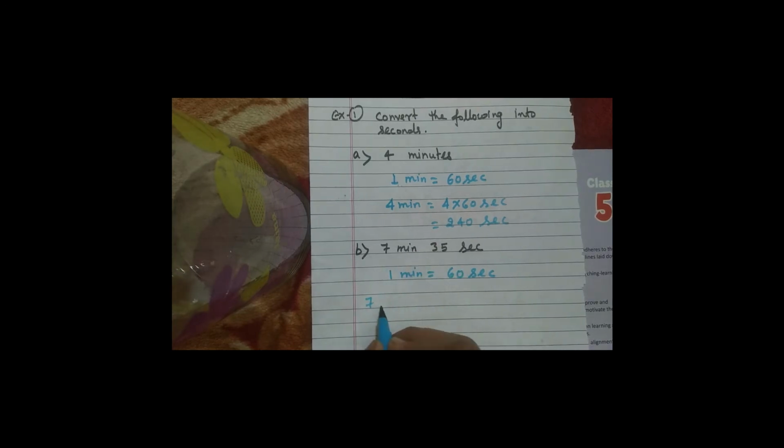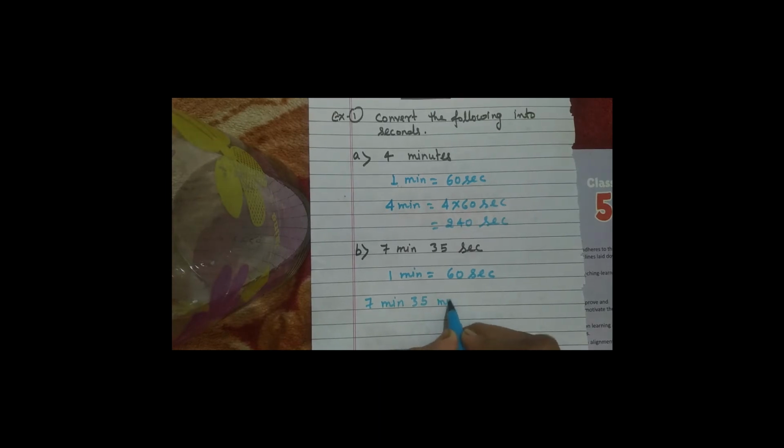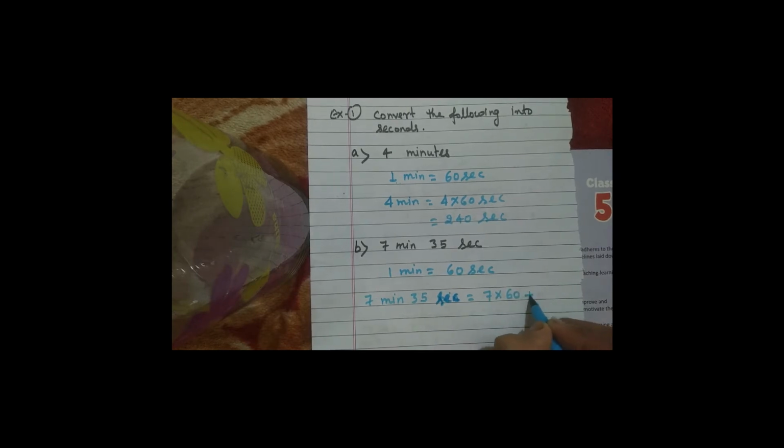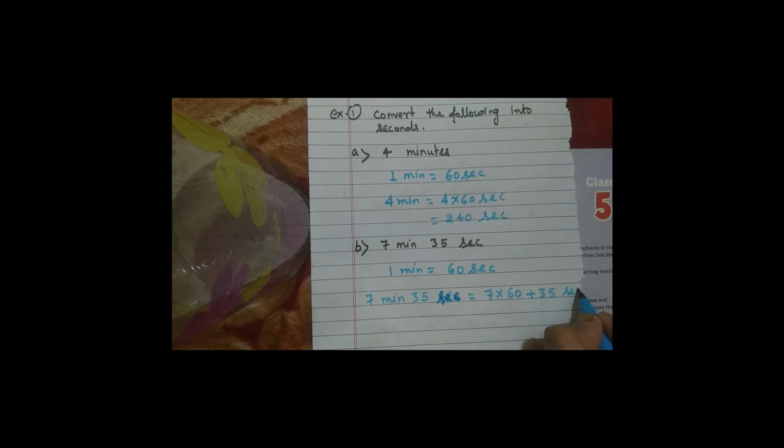7 minute and 35 seconds. I'm sorry, I have written here minutes. Okay, so 7 minute and 35 seconds is equal to, what you will do, same 7 into 60 plus 35, because this 35 seconds is already in seconds, so we will add here directly.